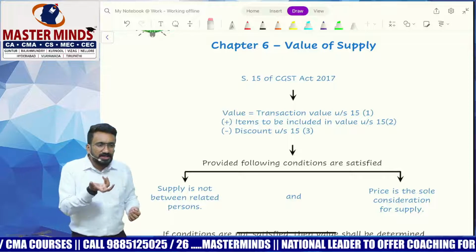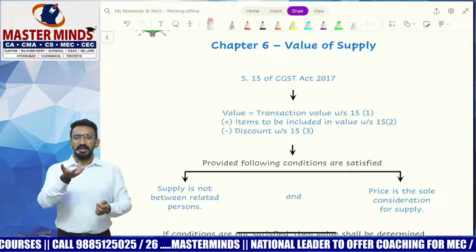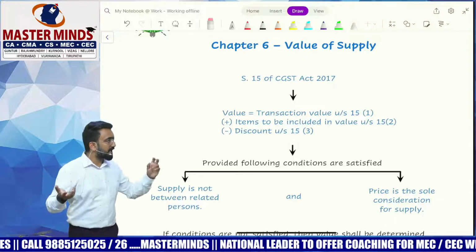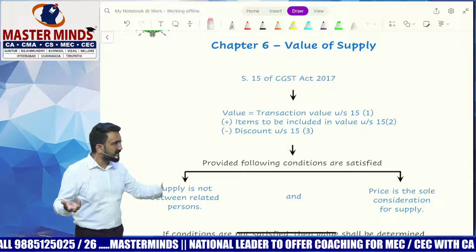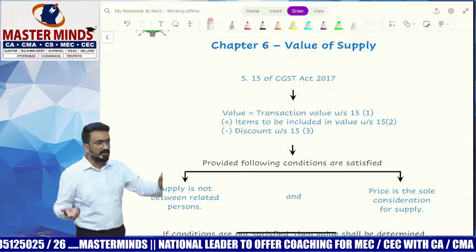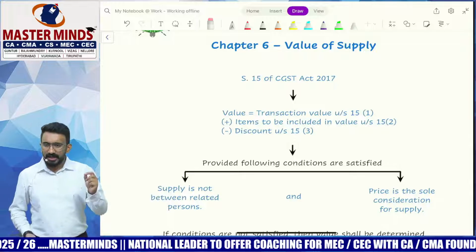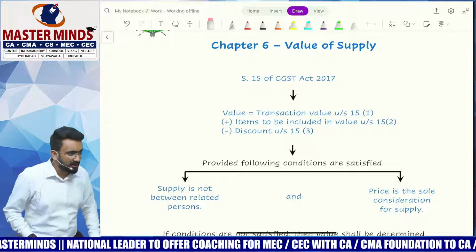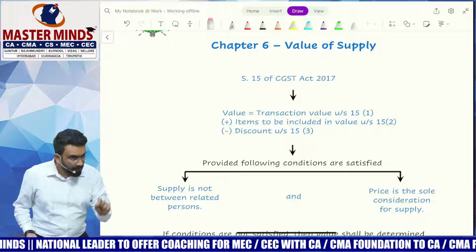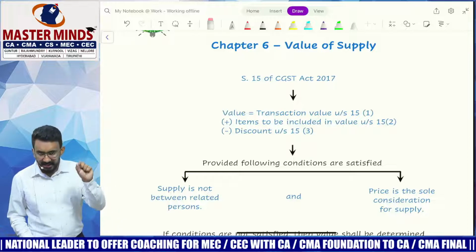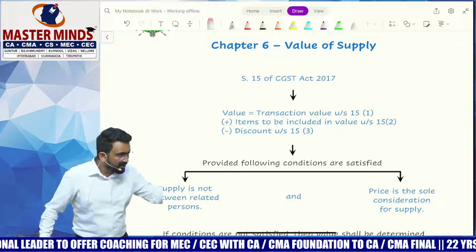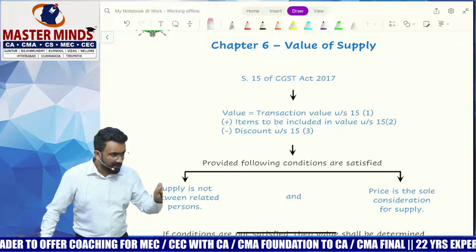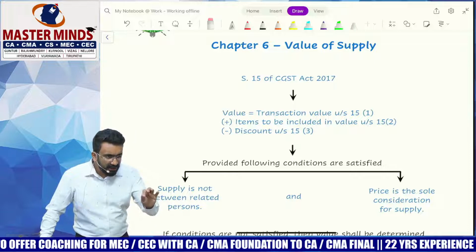But can I adopt this 7,000 as the value of my supply? No, because price does not represent the entire value here. My consideration is not only price; I'm having something else also as consideration. So to adopt a value as the transaction value, whatever consideration I get as price must be the only consideration.